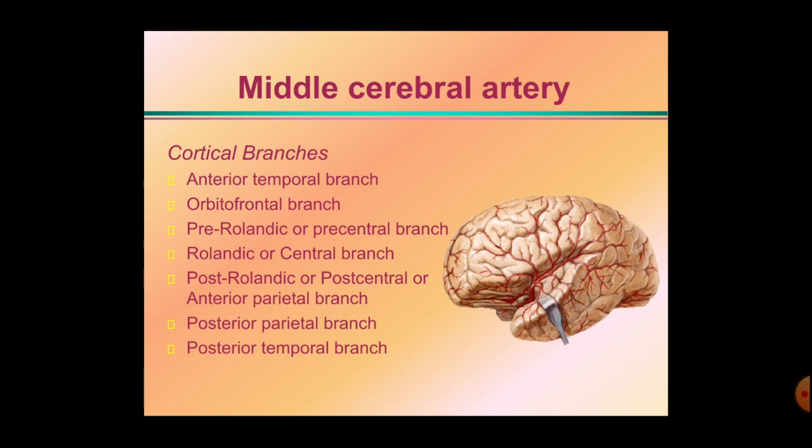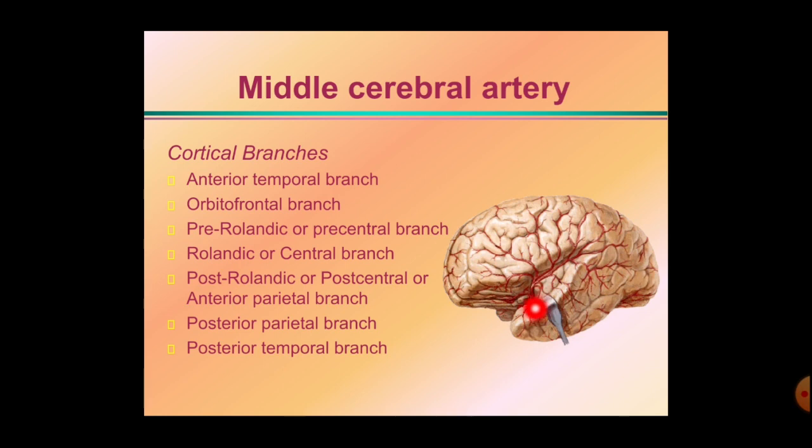About 8 to 10 branches arise from the middle cerebral artery. You have to remember the branches arising from the internal carotid artery, basilar artery, and the vertebral artery. That is up to you, whether you remember them or not. Here are the cortical branches.